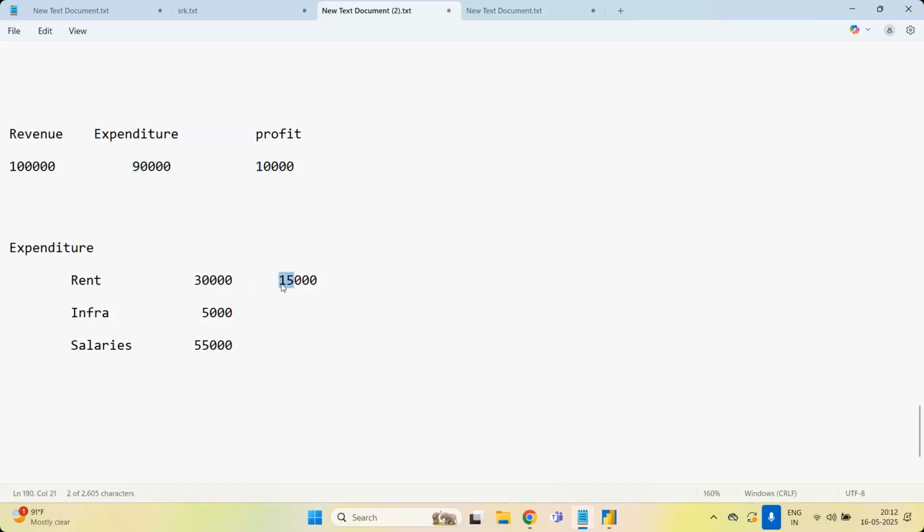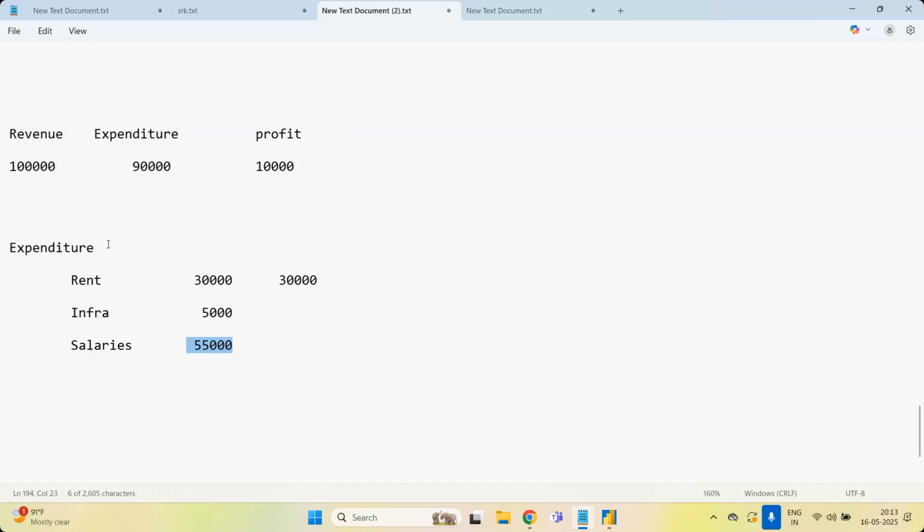What is the second option? If the rent is constant and I can't do anything on the rent, then in the salaries I have to reduce. Means layoffs. Any company will do only this. When there is constant revenue, no increase in the revenue, but profit is very less, and they can't increase the revenue, to improve the profits companies will generally reduce the salary amount. By doing cost cutting, the name is called cost cutting. In simple other words, it is called layoffs. They will use the word cost cutting. Cost cutting means expenditure cutting, cutting the expenditure amount.